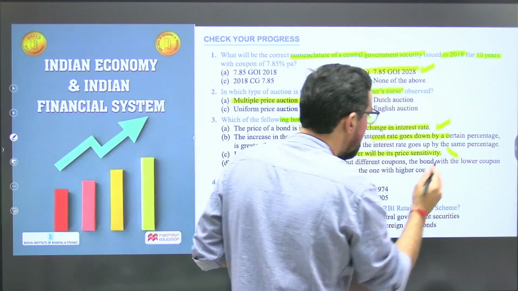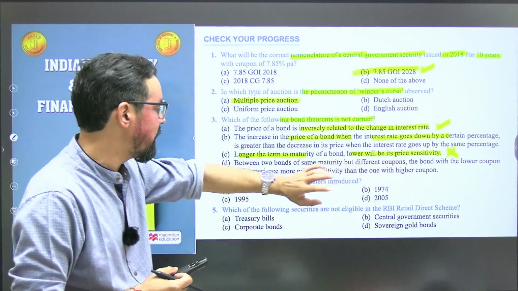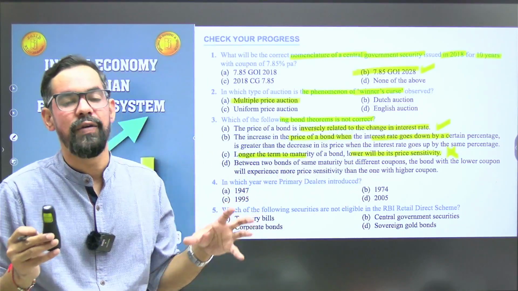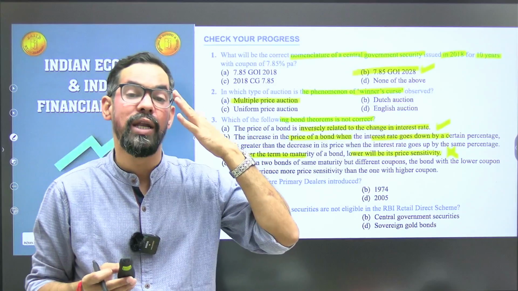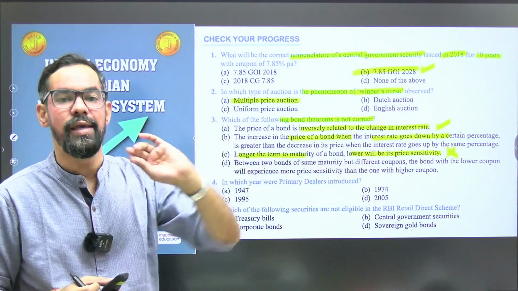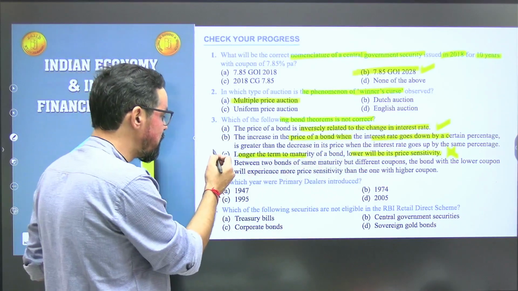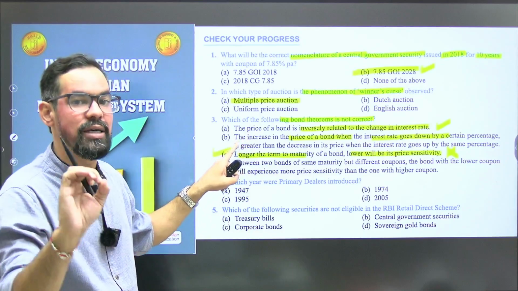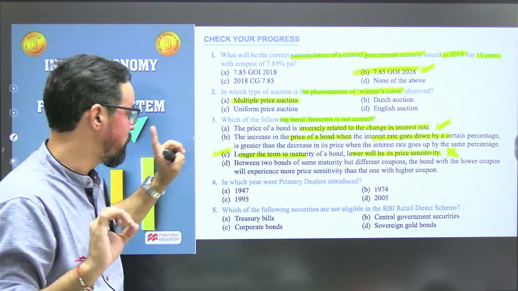This is incorrect. Like suppose if it is a deep discounted bond for 20, 25, 30 years, it is highly price sensitive. So that's why option C will be the correct answer for this particular question, because it's an incorrect statement about bond valuation or bond theorem.